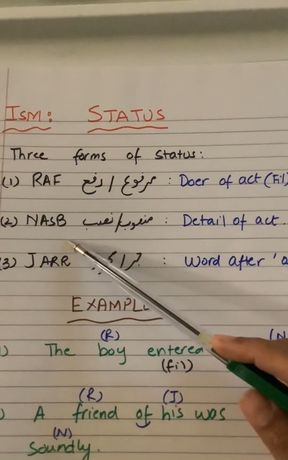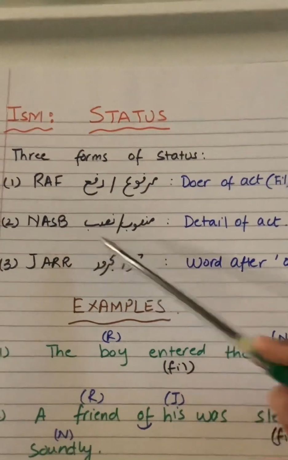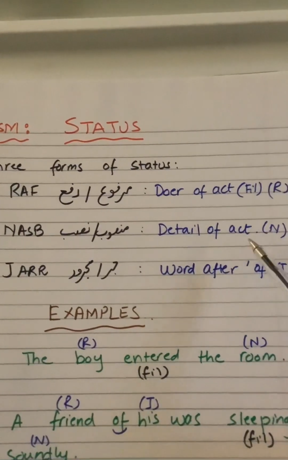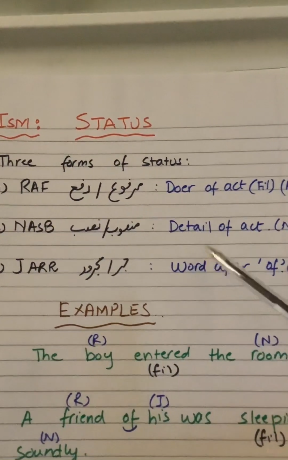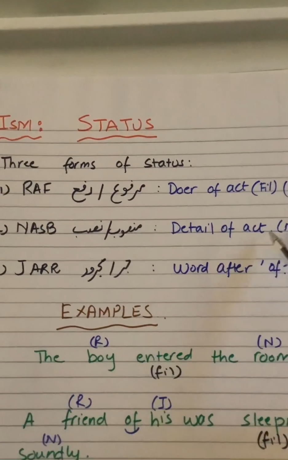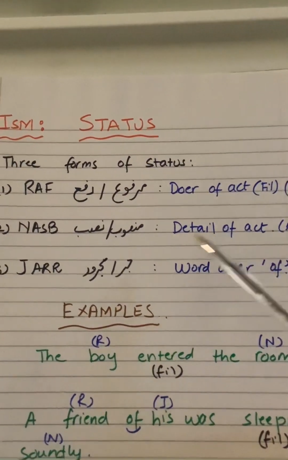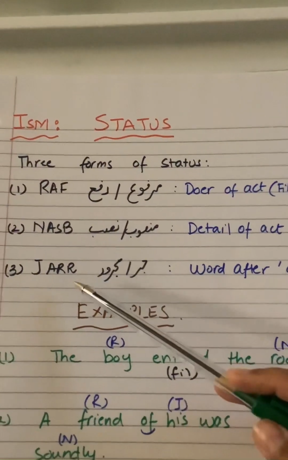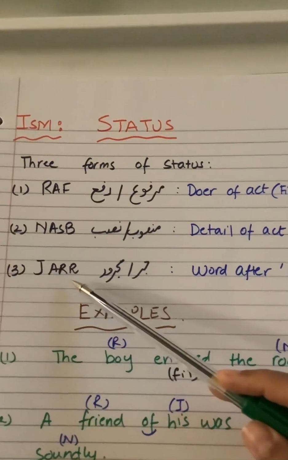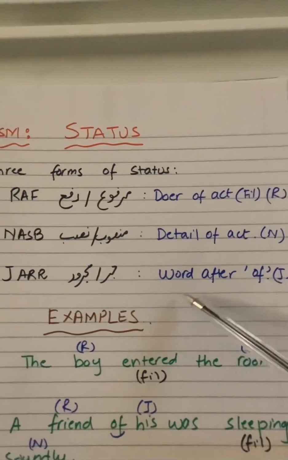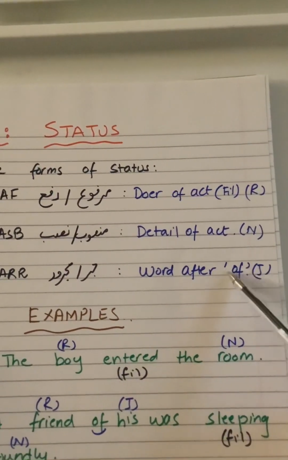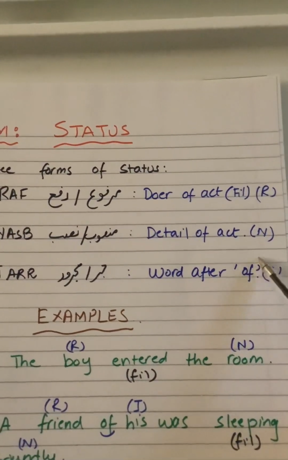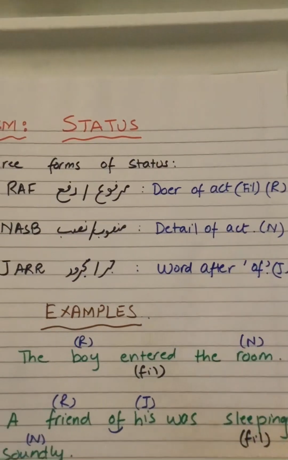The next type of status is nasb. The nasb is basically the detail of the act, and I'll be giving an example so that it becomes clear. Basically, the detail of the action that is being performed is the nasb. And the third form of status is called jar. Jar is very easy to remember: it is the word that comes after of. Whatever word comes after of is going to be jar.